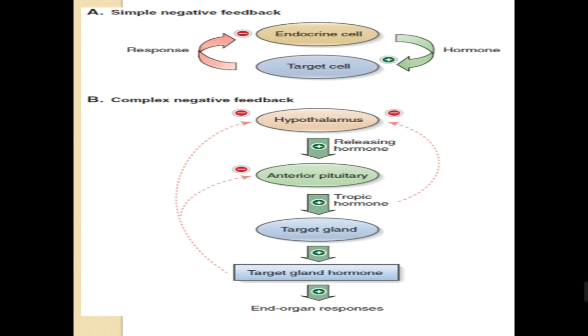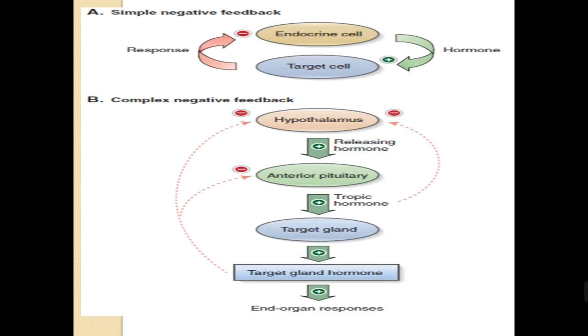In this figure, a simple negative feedback consists of an endocrine cell and a target cell. The endocrine cell produces the hormone and causes a positive effect on the target cell, while the target cell will have a response that has a negative feedback on the endocrine cell.